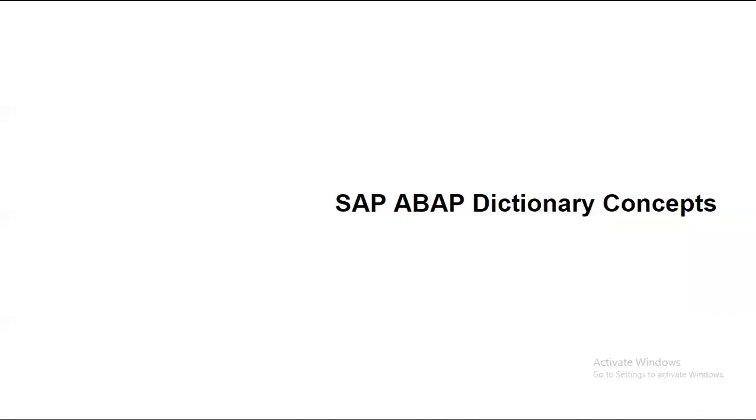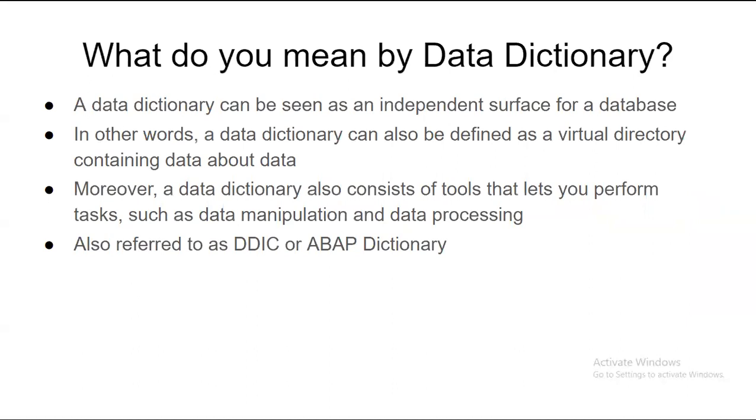Now that we understand the meaning of the word dictionary, let us start with our technical part, that is SAP ABAP dictionary concepts. In this one, let us understand what we mean by the data dictionary. I think now everyone got the meaning of dictionary. So, what is a data dictionary?